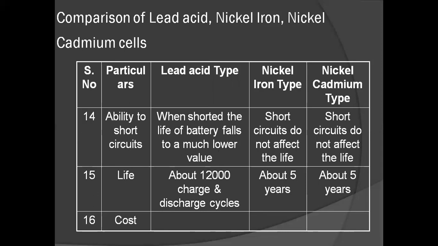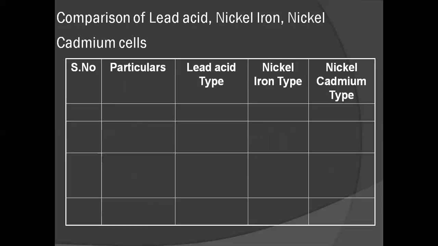And next comparison is cost. The cost of the battery for lead acid battery is lower, and for nickel iron type as well as nickel cadmium type batteries, the cost is high.